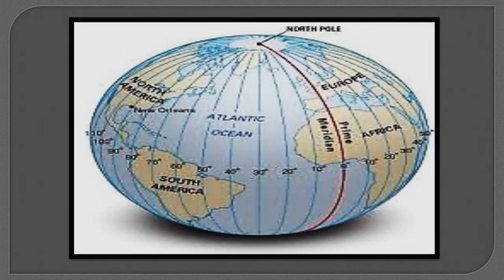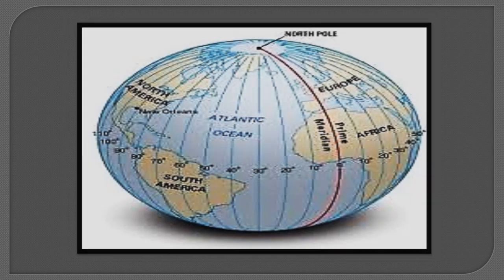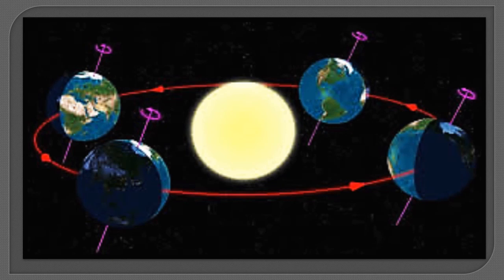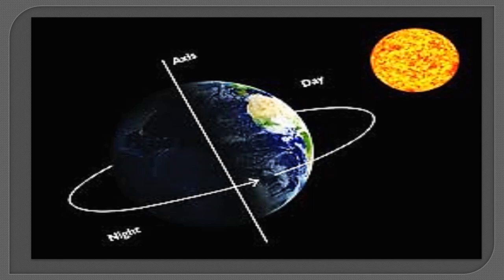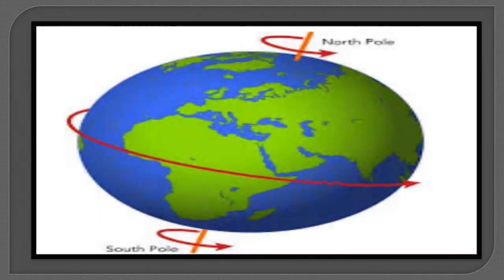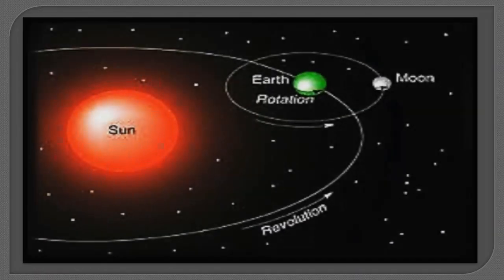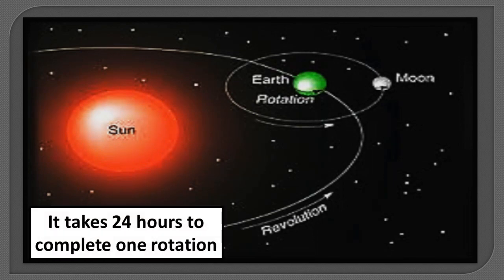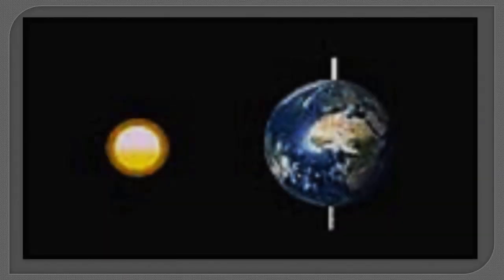Later on, the calculation of time became more scientific and accurate. Let's go into the details of time calculation. You know that the earth rotates on its axis while it revolves. You have also learned that day and night occur due to rotation. The earth rotates from west to east. It takes 24 hours to complete one rotation. As the earth rotates from west to east, the sun rises in the east.